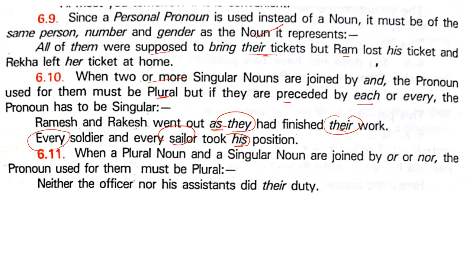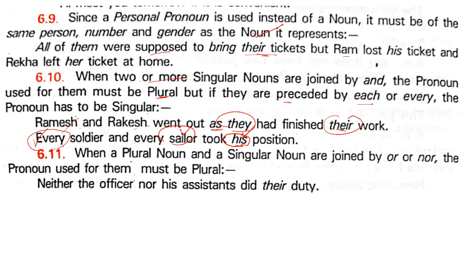See, we are not saying their position. Why? Because the word every came, and every means each and every person. That time you will use the singular, he, his position. You won't say their position because you are using the word every.